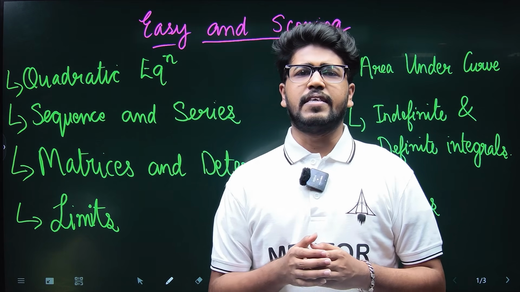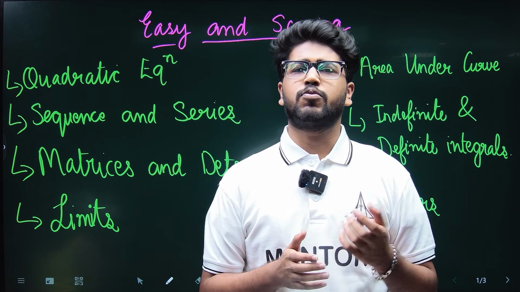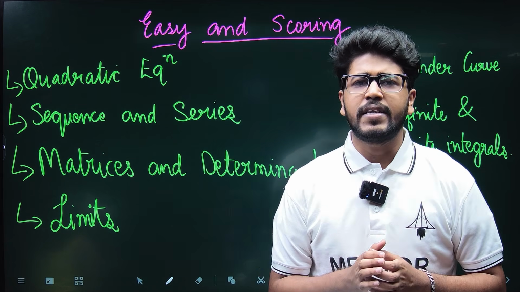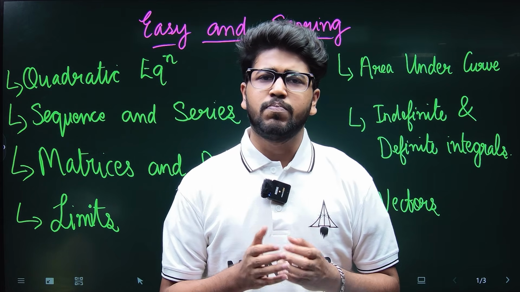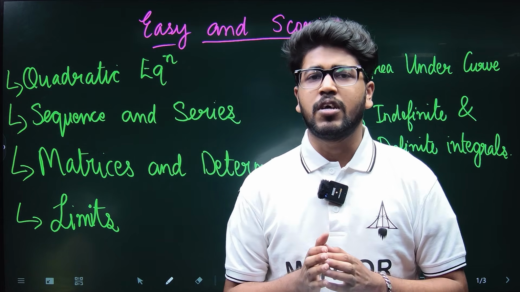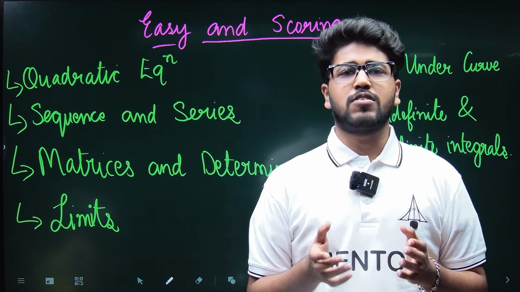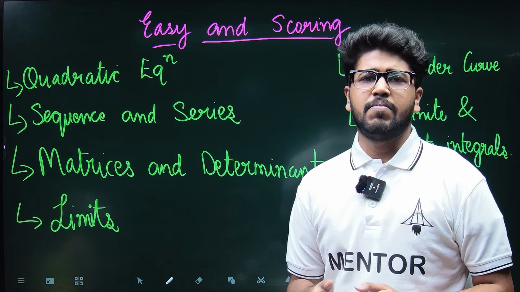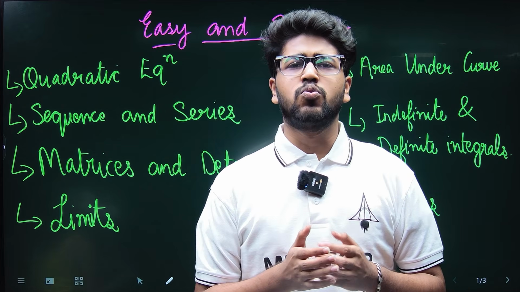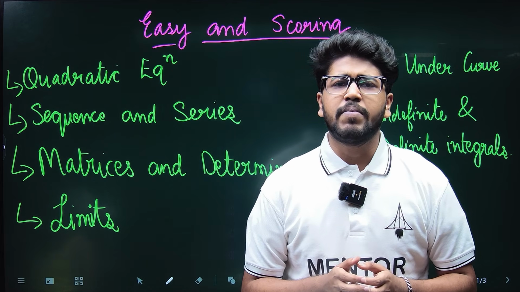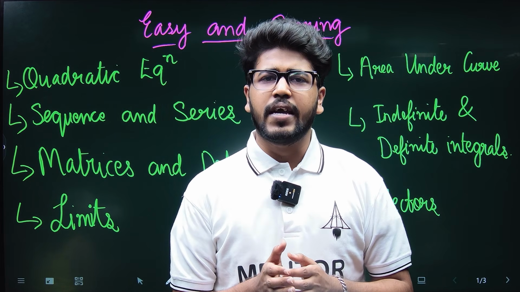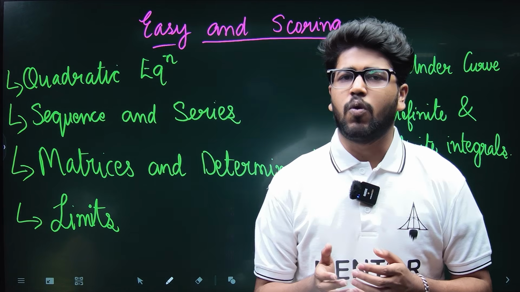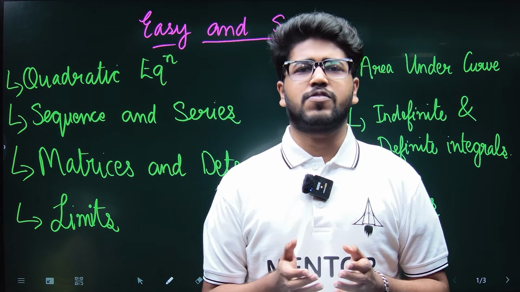Next is matrices and determinants. All you want to know in this is properties of matrices, adjoint, and everything about matrices. And in determinants, you get questions most of the time from system of equations. So easy and again scoring for you all. Then comes limits. All you want to know about is L'Hopital's rule, Leibniz rule, indeterminate forms, and how to solve particular limit questions. This is again very scoring, and direct questions are asked from these topics.